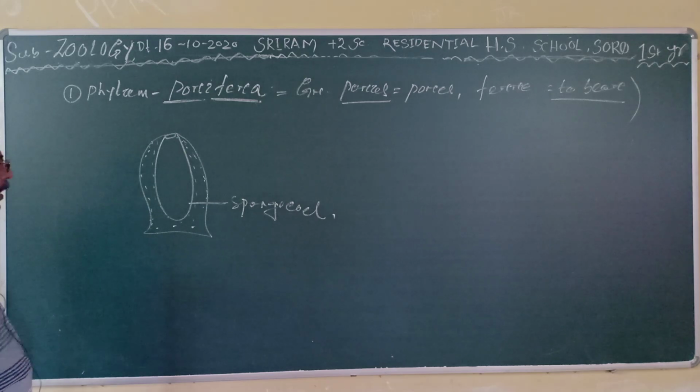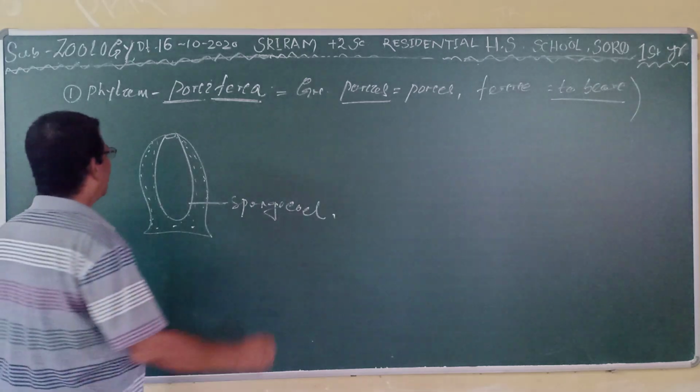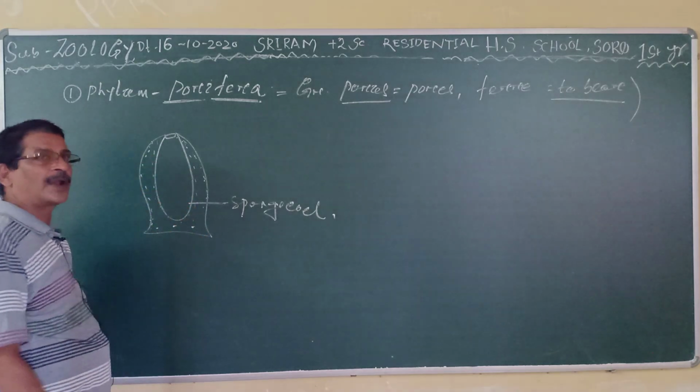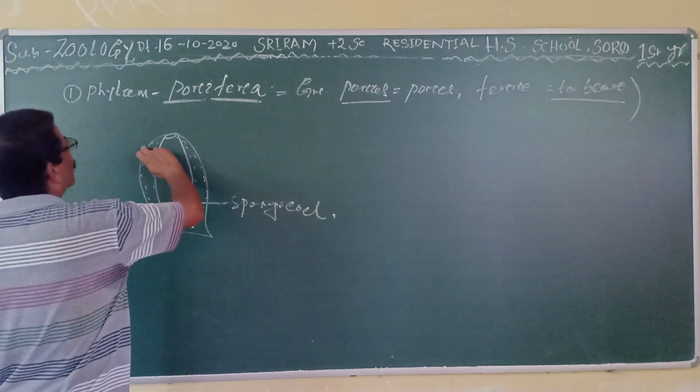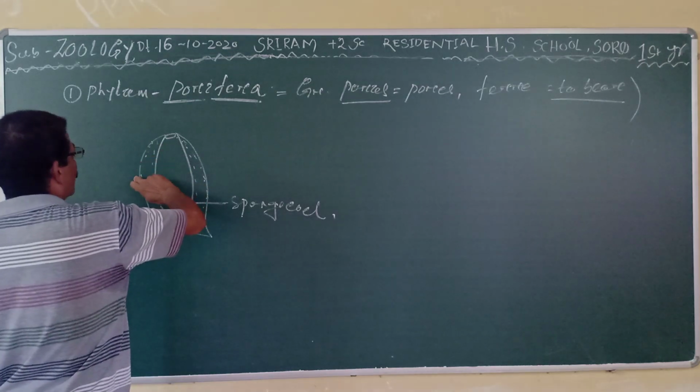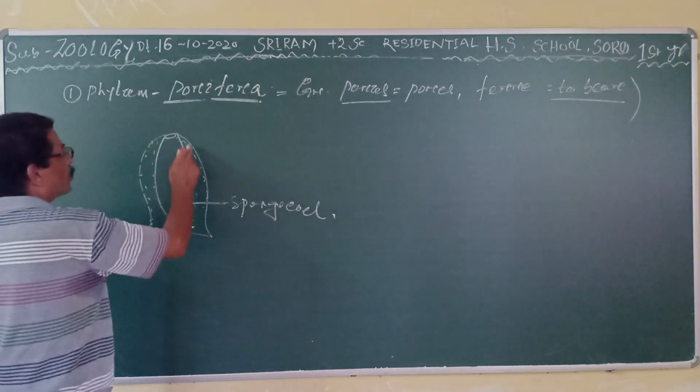It contains a large number of pores on its outer surface or body wall.